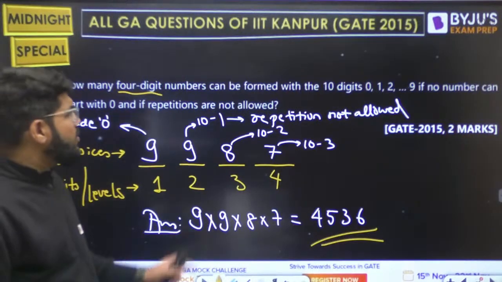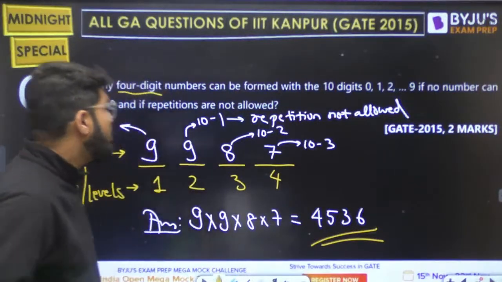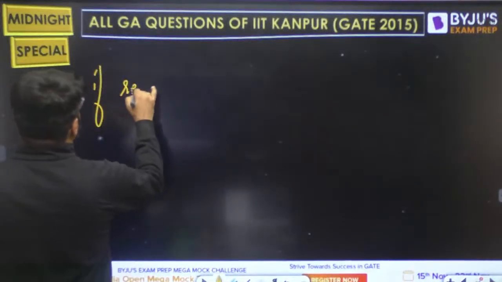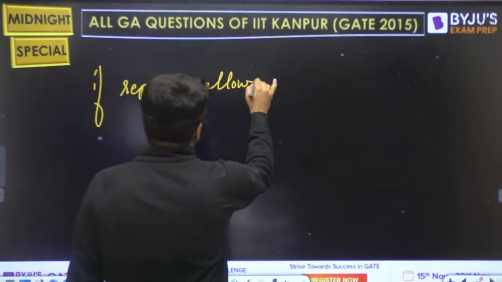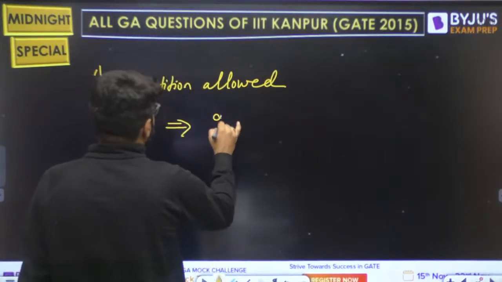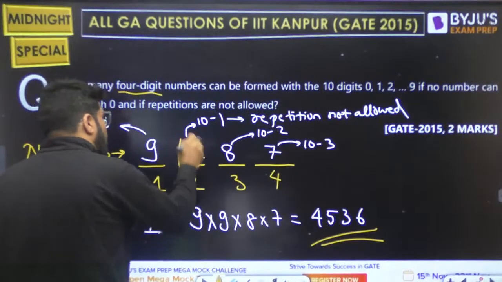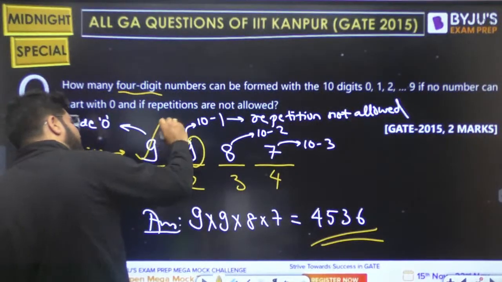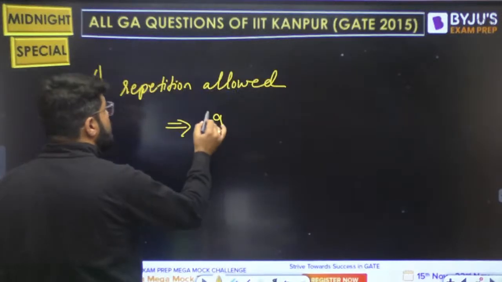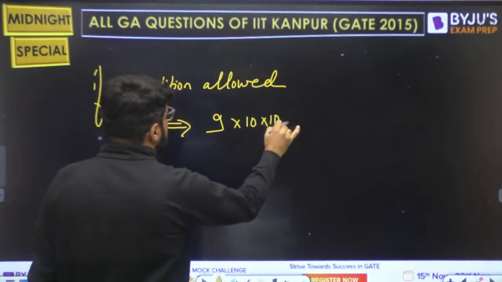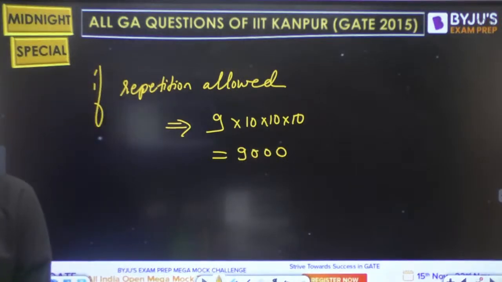If repetition was allowed, then 9 into 10 into 10 into 10. In the first place you will always reduce 1 because the first cannot be 0. Guys, suppose they change the statement and say repetition allowed, then your answer will be: first, anyway, you have to exclude 0. But then the second can take all 10 options. Since repetition is allowed, the digit used can be reused. Even next you can use all 10 options, and next also all 10 options. Then 9000 is the answer.